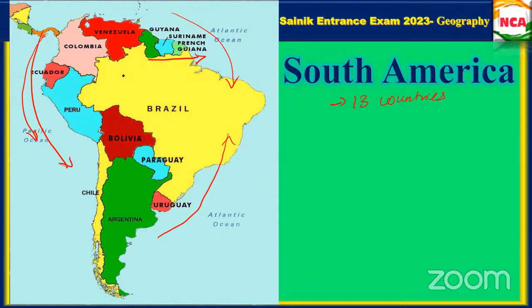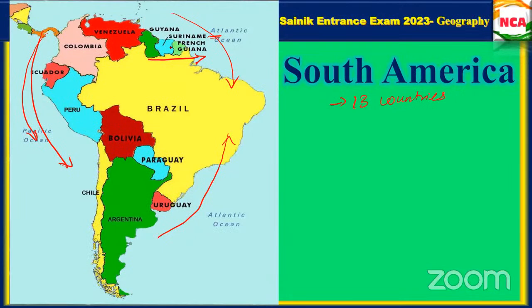What is the blue one? Anyone try to pronounce that blue one?